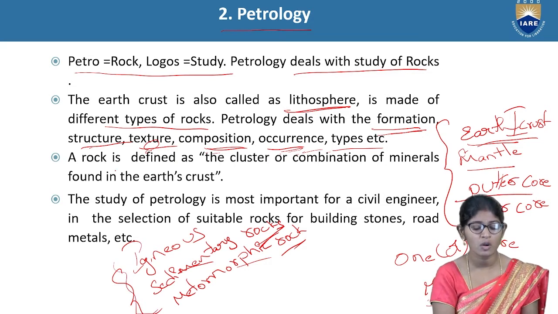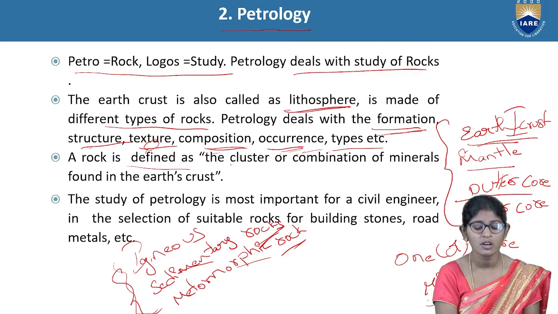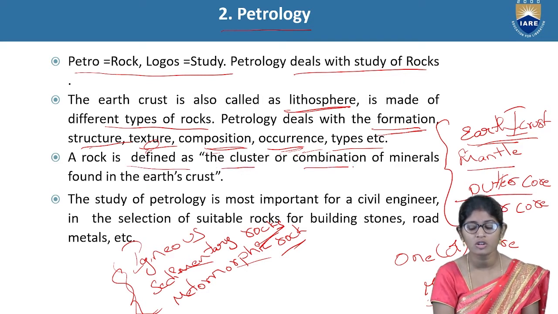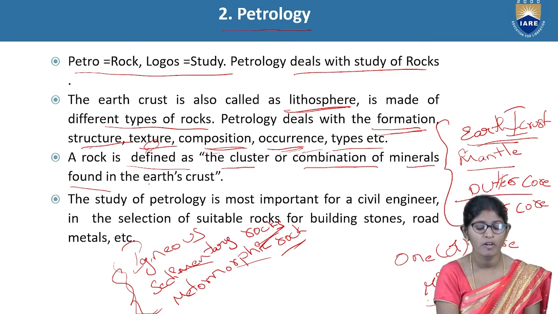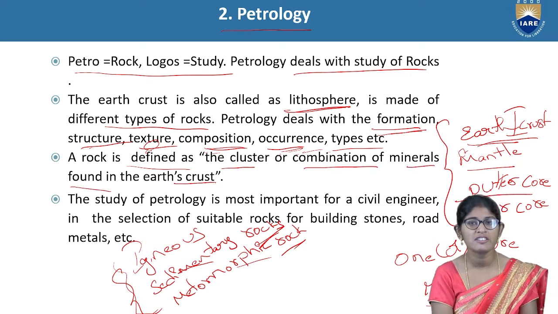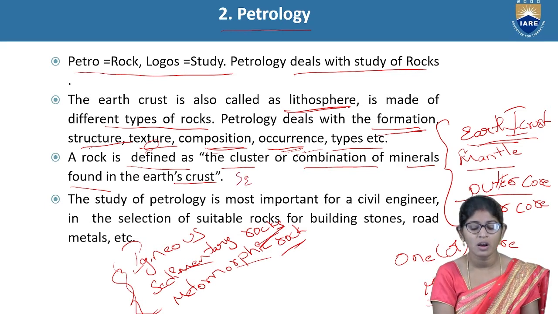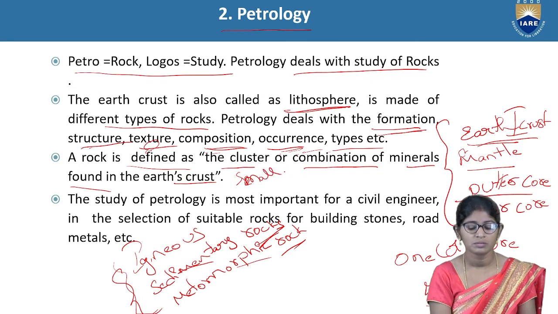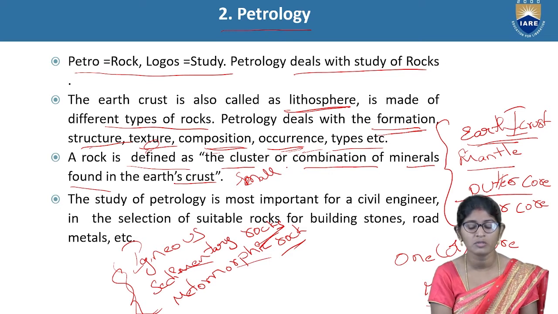Next one is the definition of a rock. A rock is defined as a cluster or combination of minerals found in the earth crust. Cluster means small pieces of materials. Small pieces of rocks are a combination of minerals found in the earth crust.